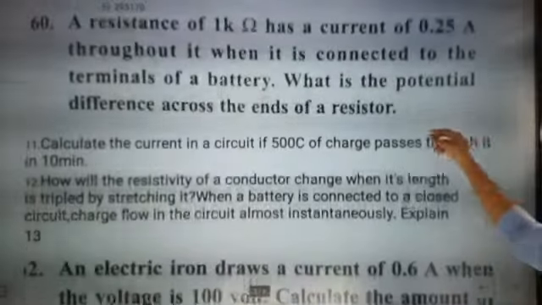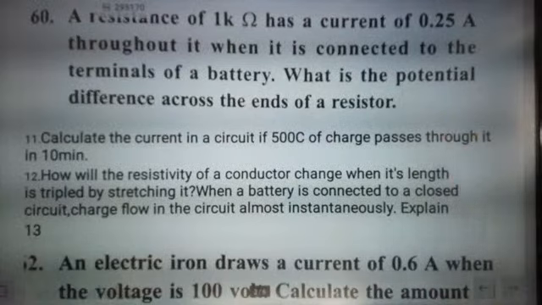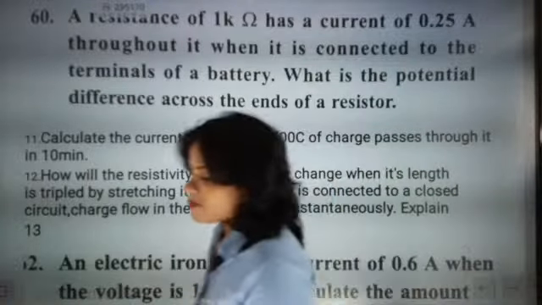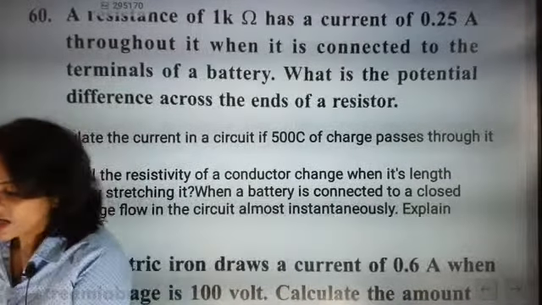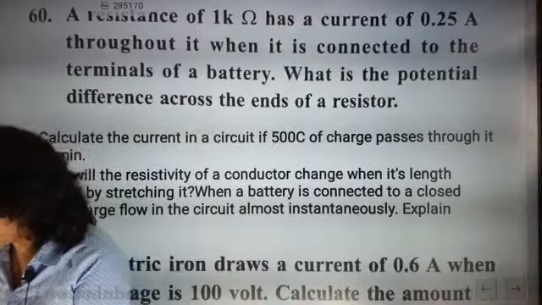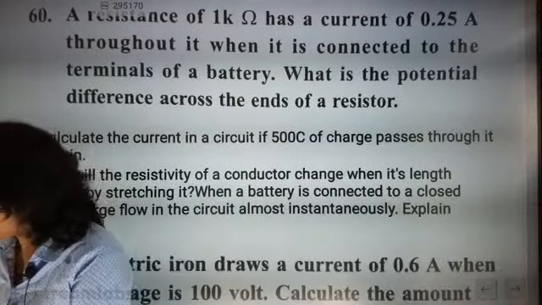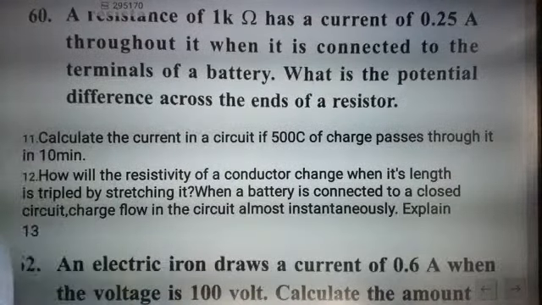Shall we go for the next question? Calculate the current in a circuit if 500 coulomb of charge passes through it in 10 minutes. If 500 coulomb of charge passes through it in 10 minutes, calculate the amount of current. I am just moving from here. Tell the answer, beta.